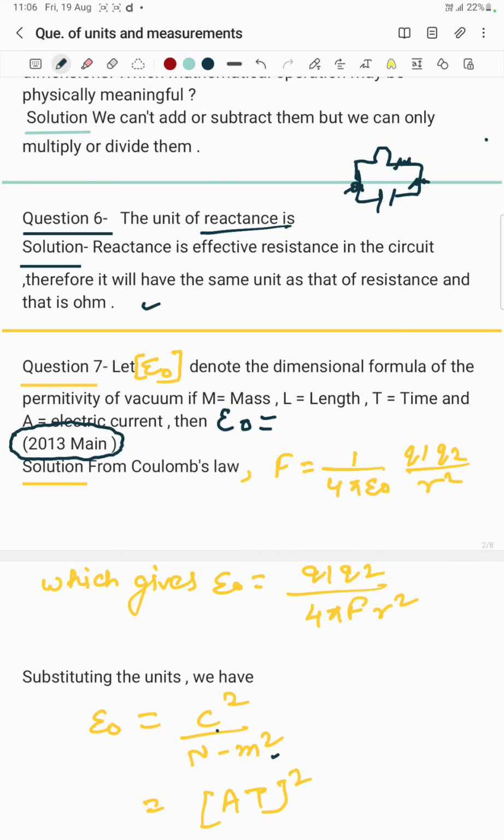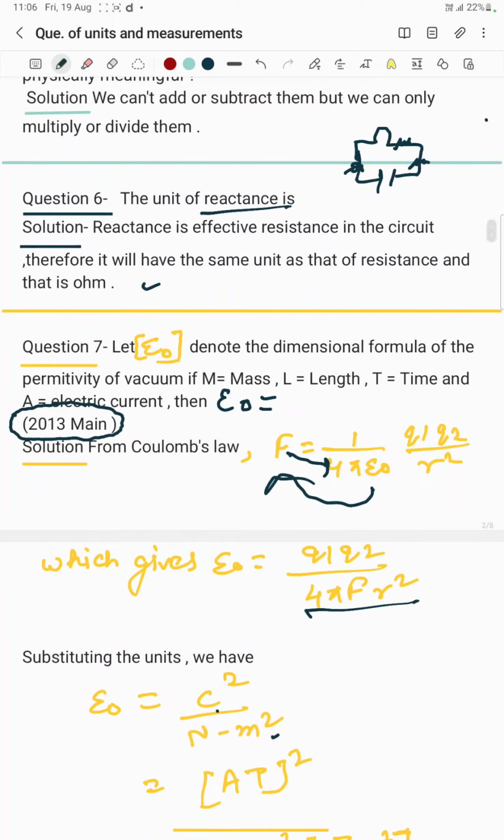It is used in Coulomb's law. Force equals 1 upon 4 pi epsilon naught times q1 q2 upon r square, which gives epsilon naught equals q1 q2 upon 4 pi F r square, because F is taken to the right hand side and epsilon naught to the left hand side in order to calculate the unit of epsilon naught.